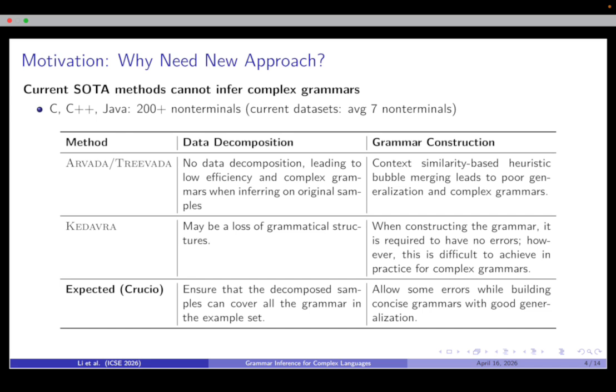Kedavra uses data decomposition but may lose the grammar structure during the decomposition process. The second problem is grammar construction. Arvada and Treevada generalize poorly, making it difficult to infer complex grammars. Kedavra requires perfectly correct grammars, which is unrealistic for complex languages. Overall, we need a method that can address both problems.